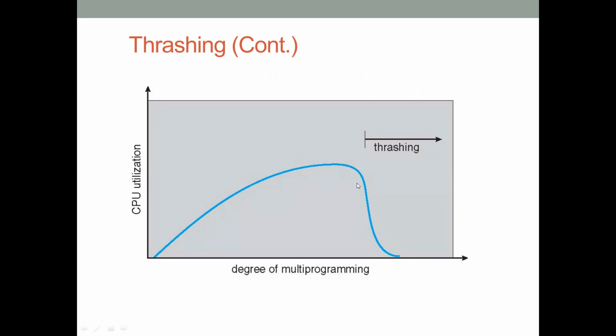But after a certain point, if too many processes are introduced and we don't provide enough frames to the processes, then thrashing starts. Only paging will happen, that is swap in, swap out, swap in, swap out. No useful work gets done, and CPU utilization decreases drastically. That is seen in this graph.